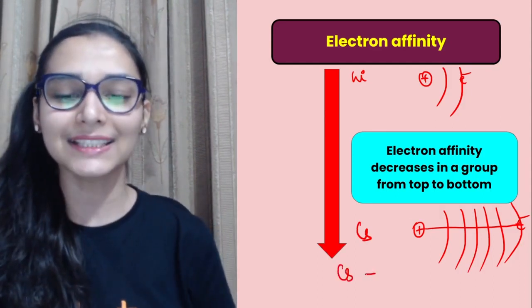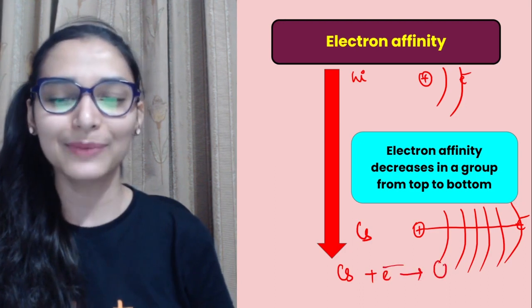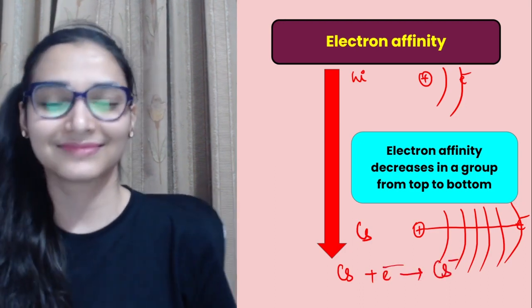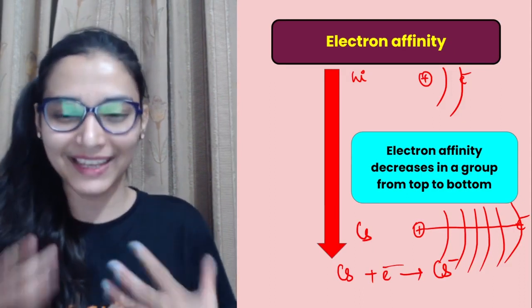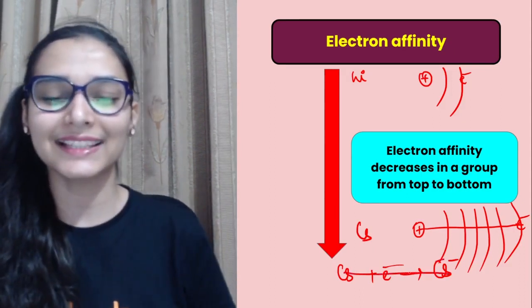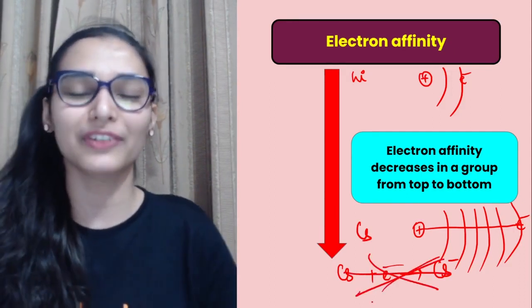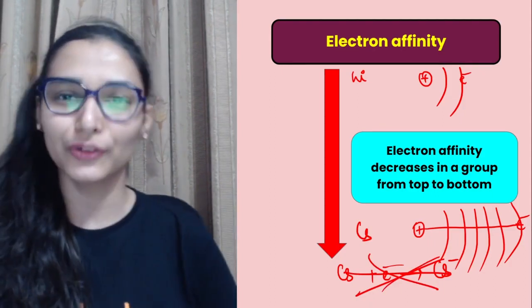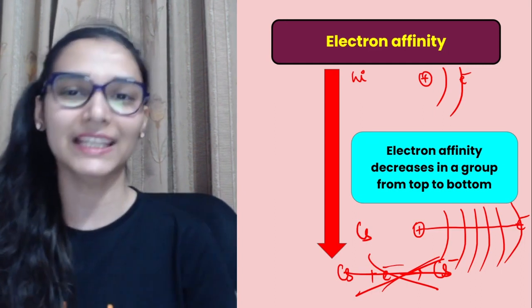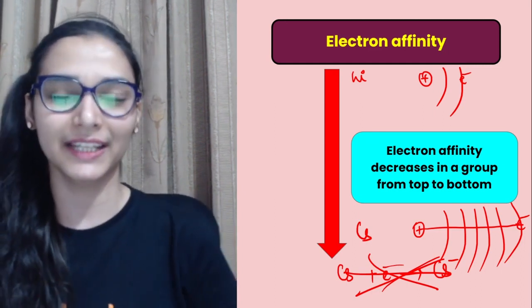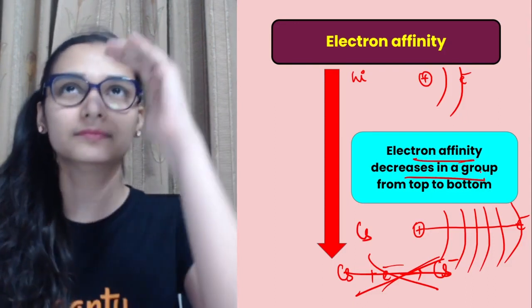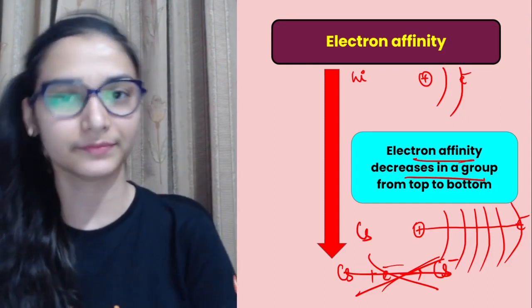So imagine cesium ने एक electron खाया and making cesium an ion. अच्छा नहीं लग रहा देख के. It's like, अरे मैम, there is something wrong here. So this tendency is negligible, rather you can say. So the energy released in electron affinity would be very less. You can just almost consider negligible. So electron affinity decreases in a group from top to bottom.